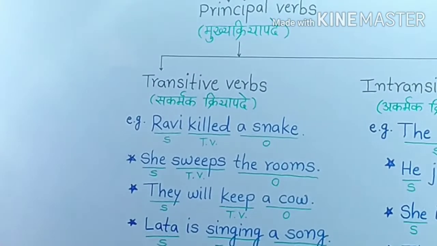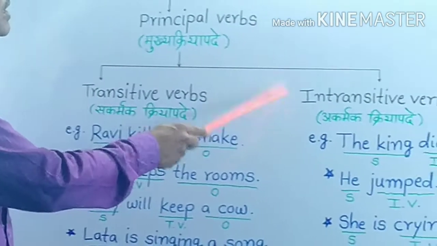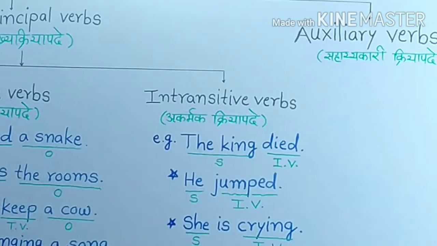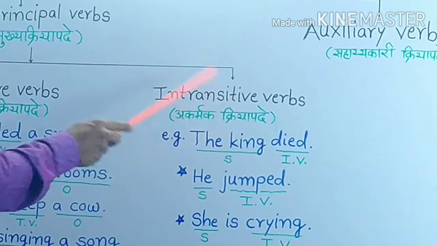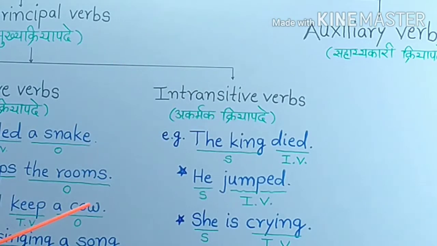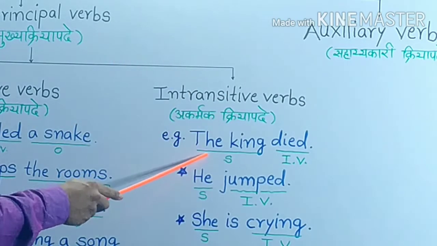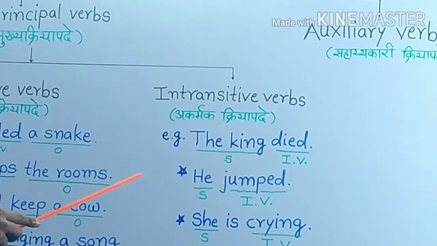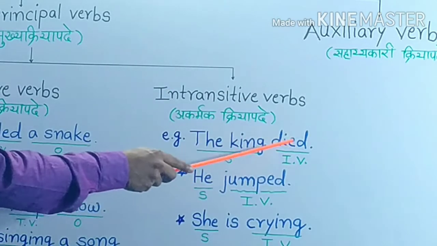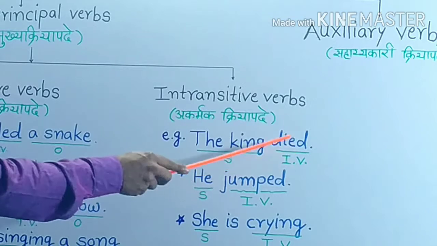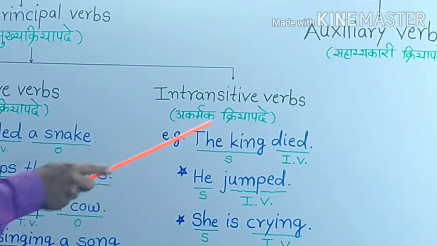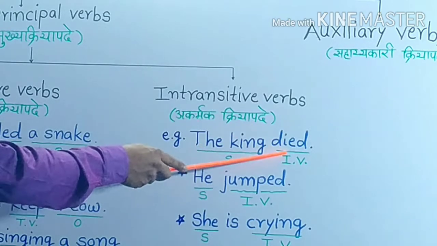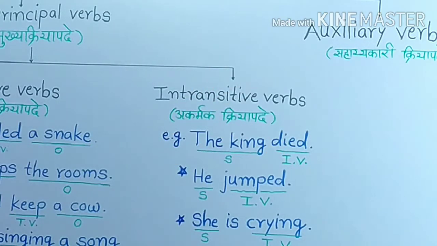Now let's learn about intransitive verbs. In Marathi, akarmak kriyapade. Example, the king died. The king is subject, died is here main verb, it does not have an object. So, this verb is an intransitive verb.